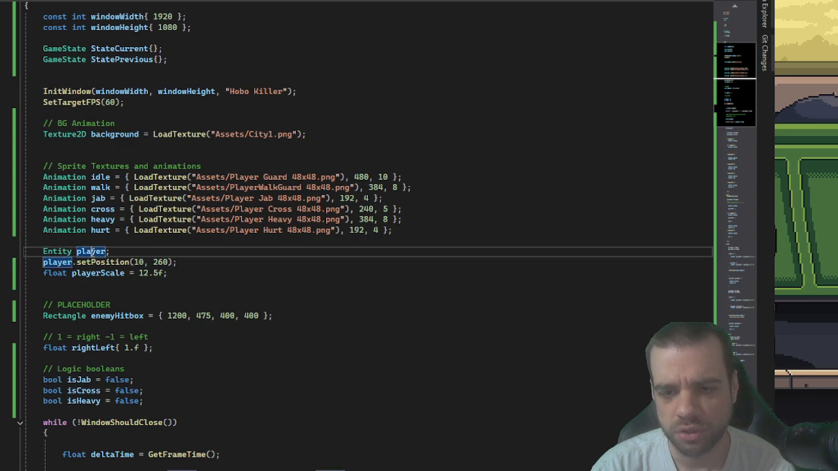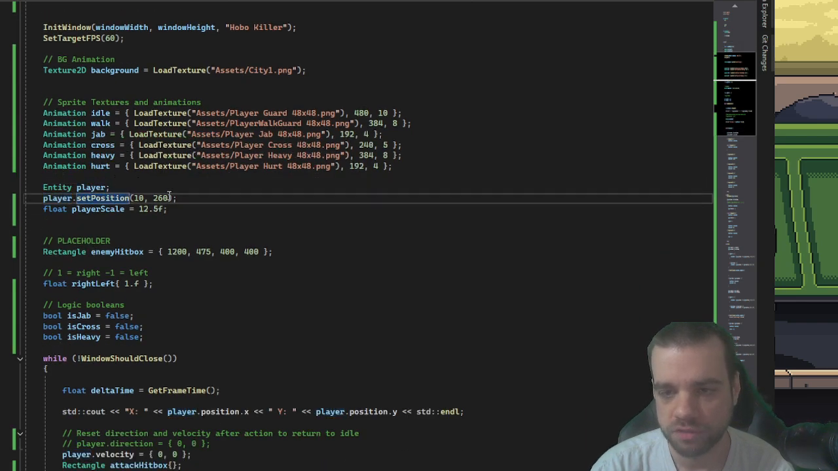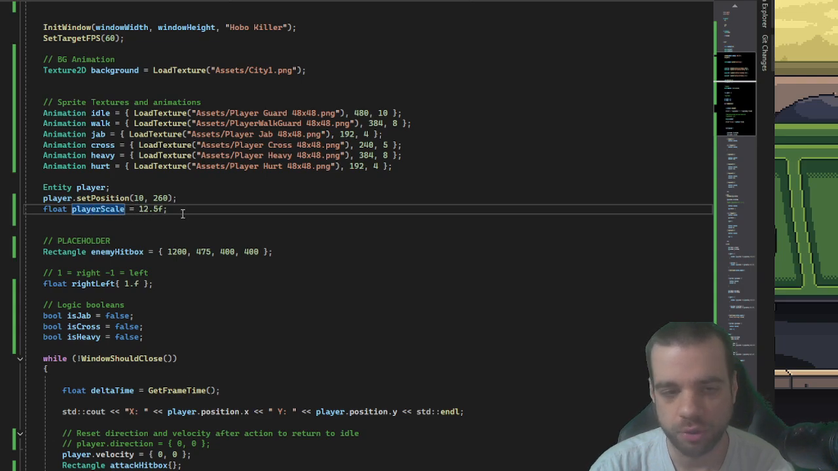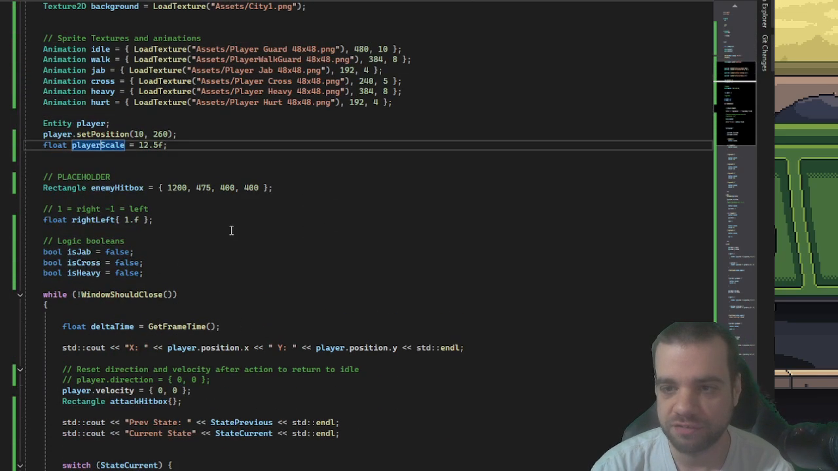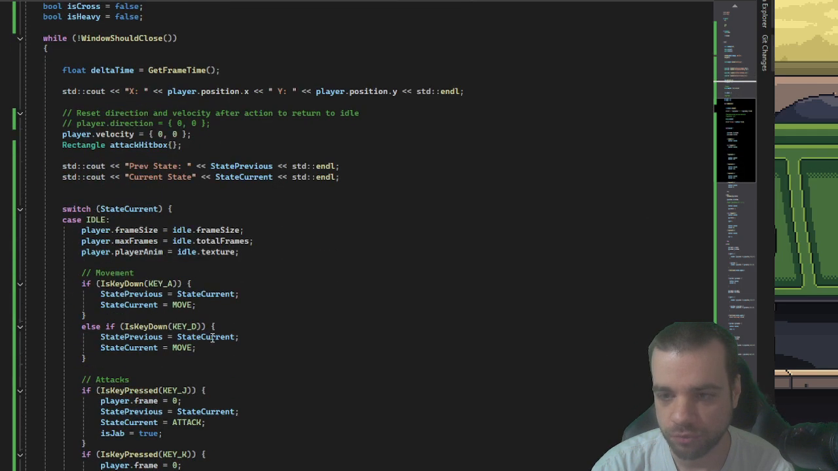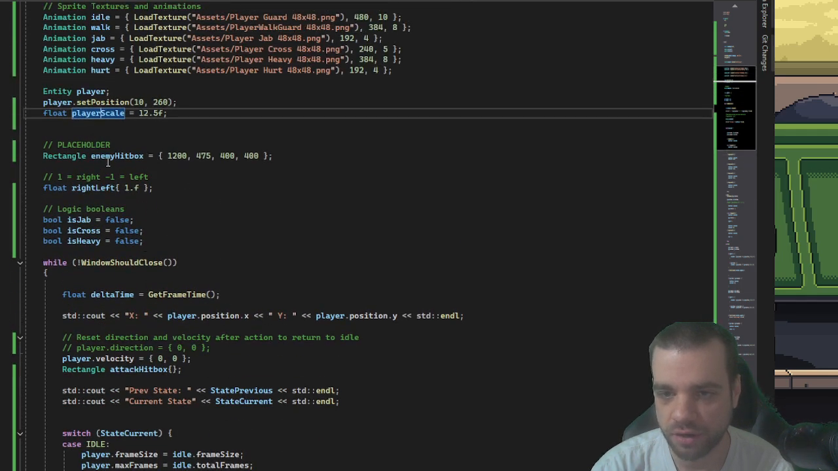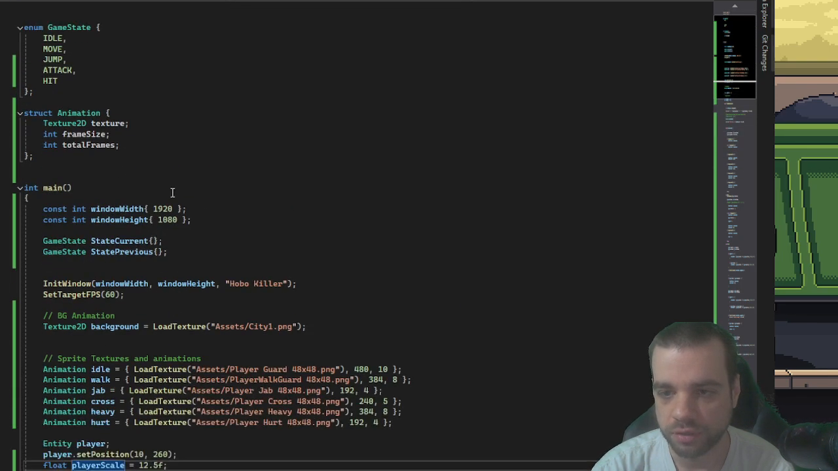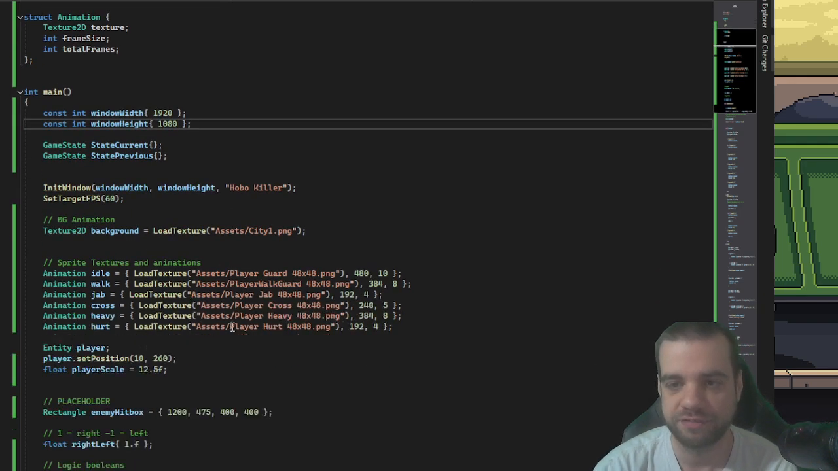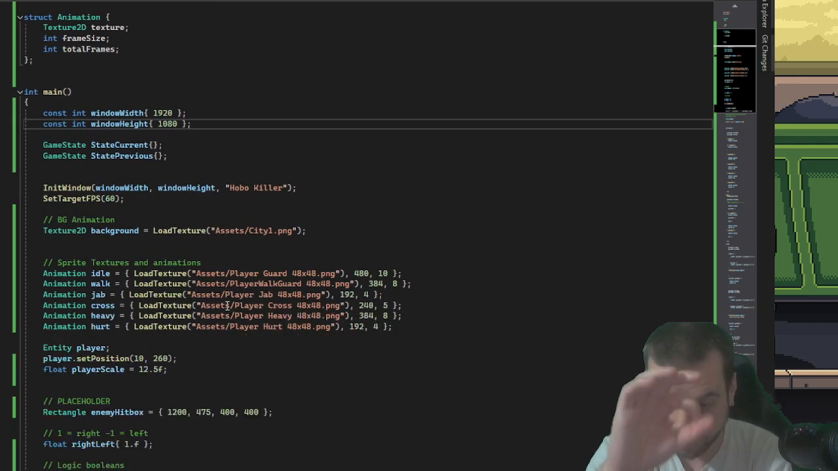And then this is where we call the entity player. It says its position in the world, and then a scale variable, because if we didn't scale him, he would be very, very tiny, because the texture itself is only 48 pixels, and the size of the screen is I think 1920 by 1080. So 48 pixels on that is looking tiny.